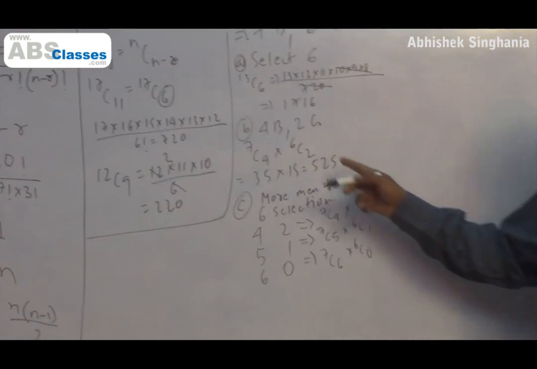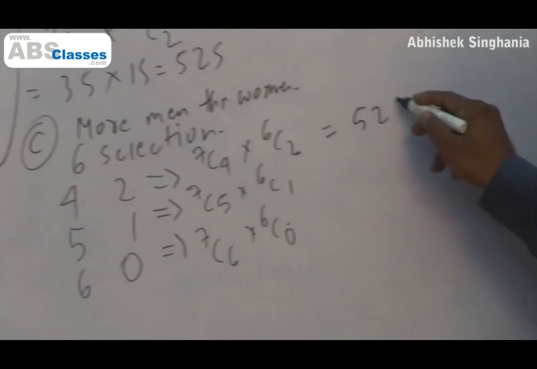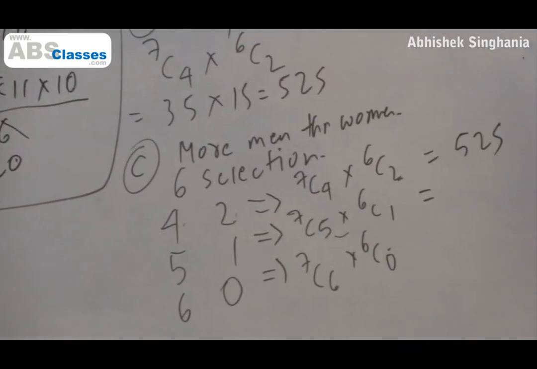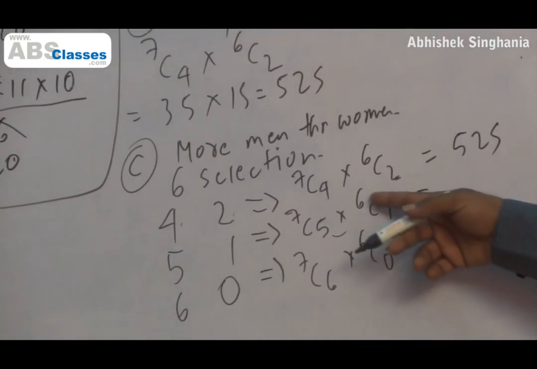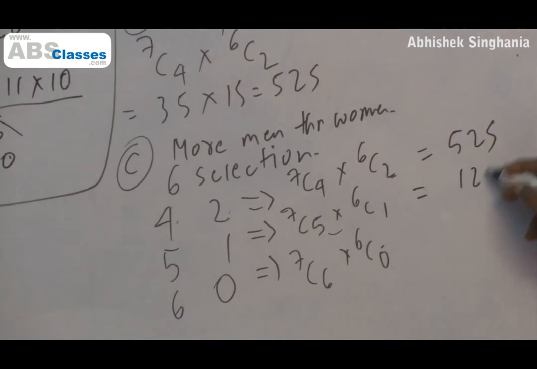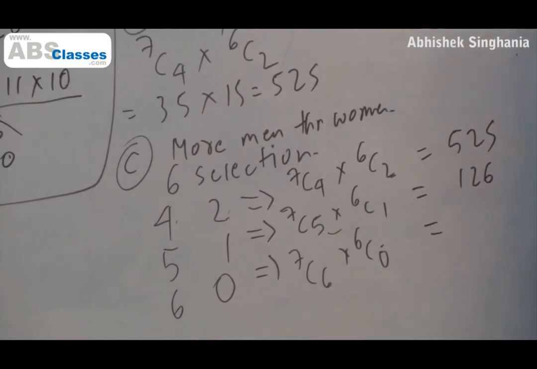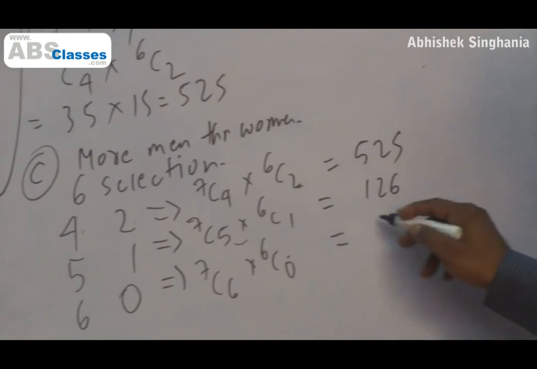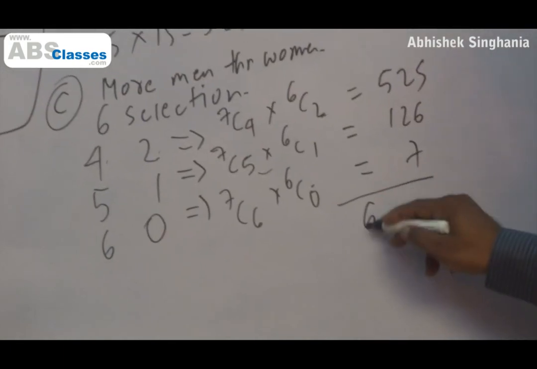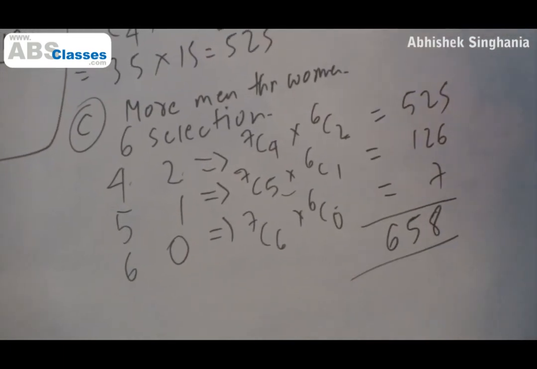7C4 into 6C2 is something we have already done, which is 525. 7C5 is 7C2, so this will be 21, into 6C1 which is 6. 21 into 6, 126. 7C6 is 7, 6C0 is 1, so this will be 7. So this will come as 658, and that is our answer.